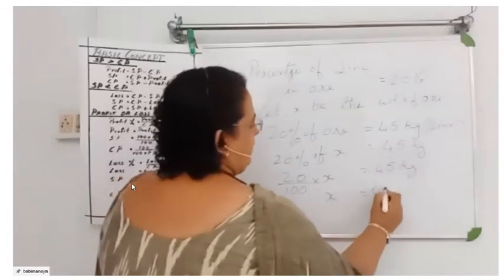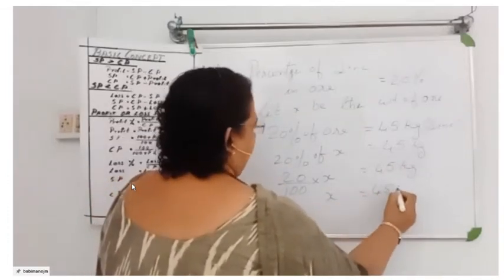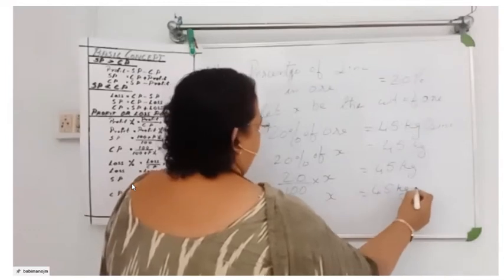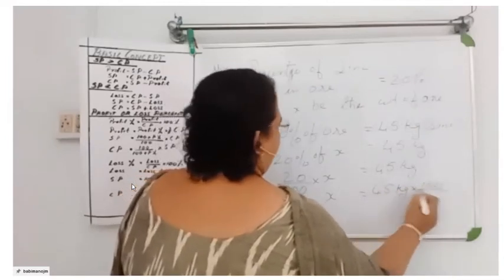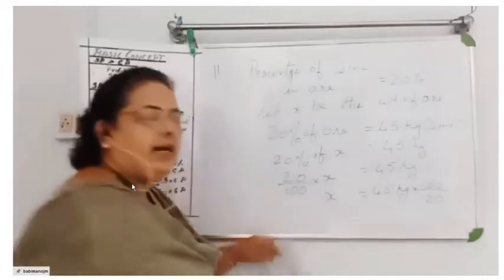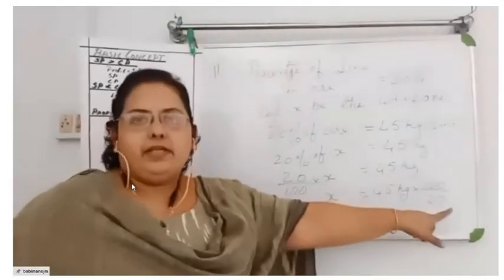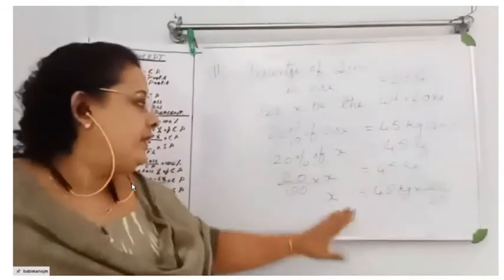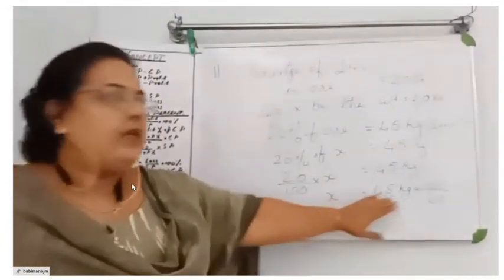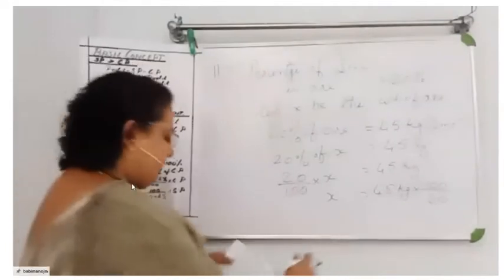X is equal to 45 kilograms into 100 by 20. I hope this is clear how it came into 100 by 20. Here it is division, so I made it into reciprocal. You can do it. So we have to find this X.